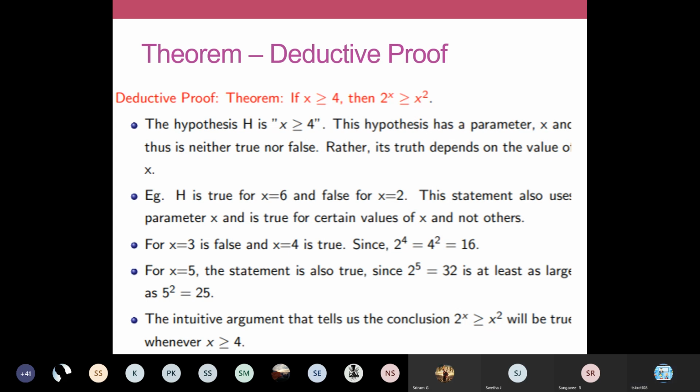Therefore, for larger values of x, from 4, 5, 6 onwards, the condition is always true. That's why the statement is defined as if x is greater than or equal to 4, then 2 power x is greater than or equal to x squared. But for lower values like 3 and 1, it goes false. Therefore, the statement starts from x is equal to 4 onwards.